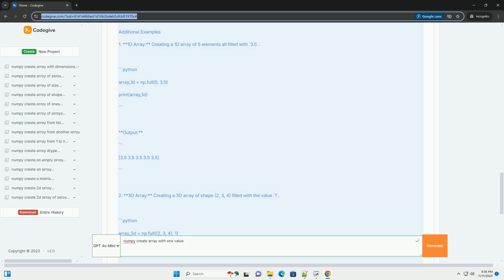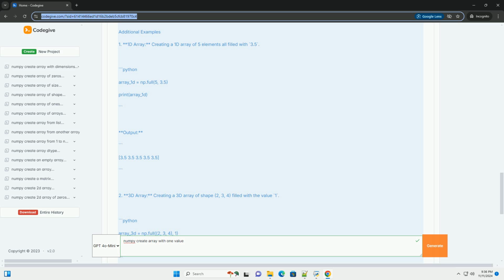Additional examples. 1. 1D array: creating a 1D array of 5 elements all filled with 3.5. Output. 2. 3D array: creating a 3D array of shape 2, 3, 4, filled with the value 1. Output. Conclusion. Using numpy.full is an efficient way to create arrays filled with a specific value in numpy.